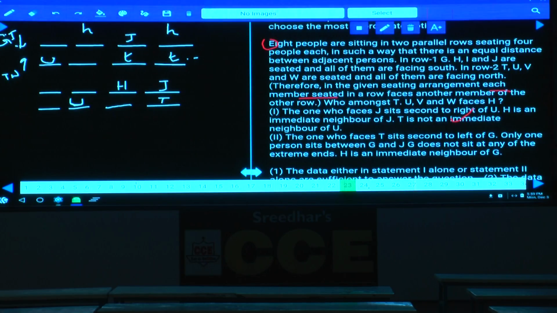Then check out condition number 2. The one who is facing T sits second to the left of G. Now we are discussing condition number 2.